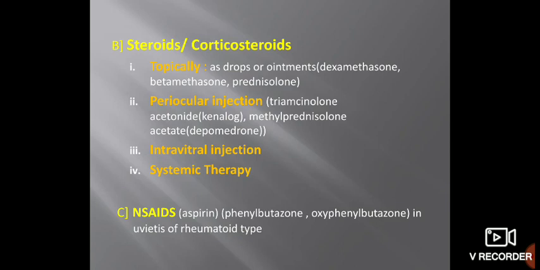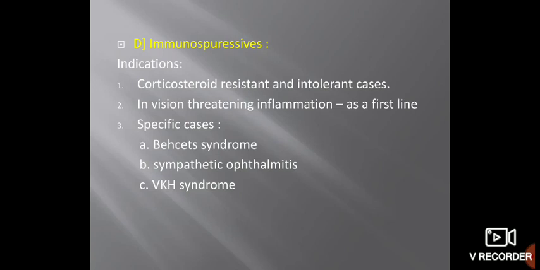Periocular injections are of triamcinolone and methylprednisolone. Intravitreal injections are mostly given for posterior uveitis. Next is NSAIDs, non-steroidal anti-inflammatory drugs like aspirin and phenylbutazone. This can be tried.